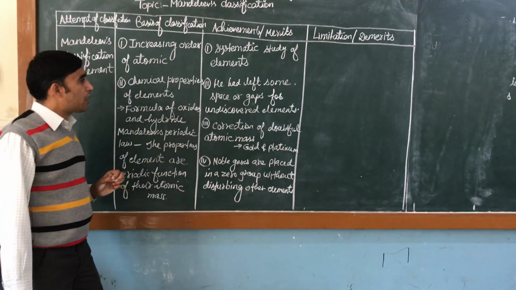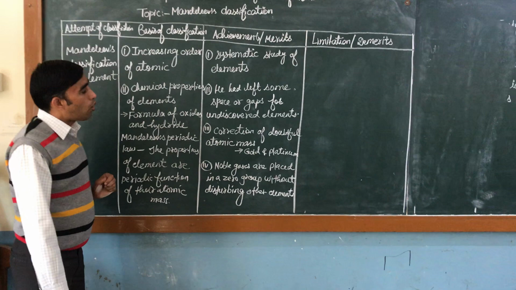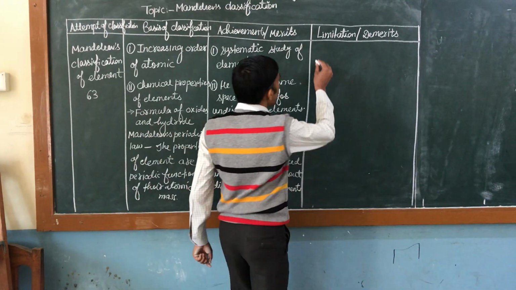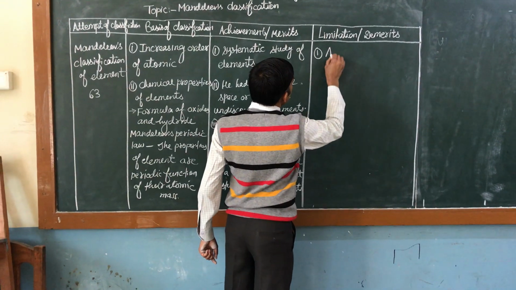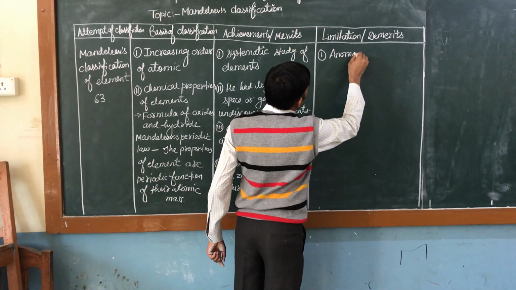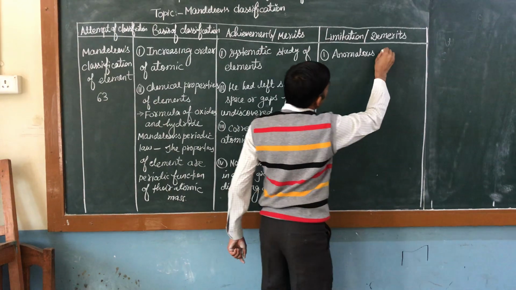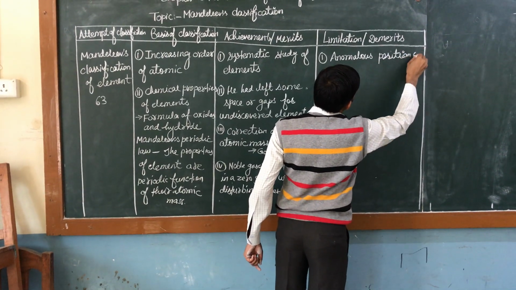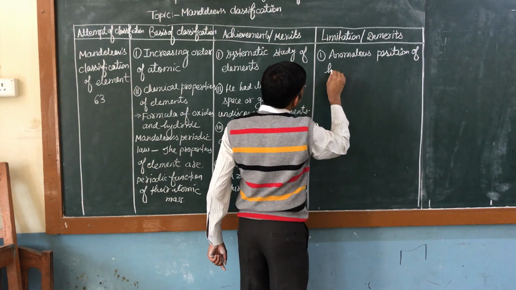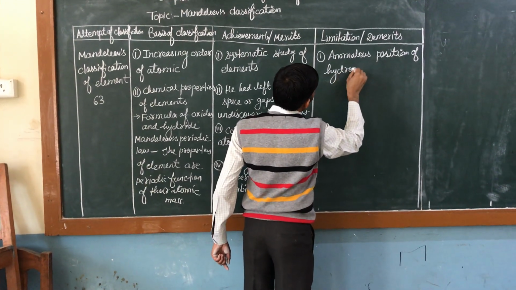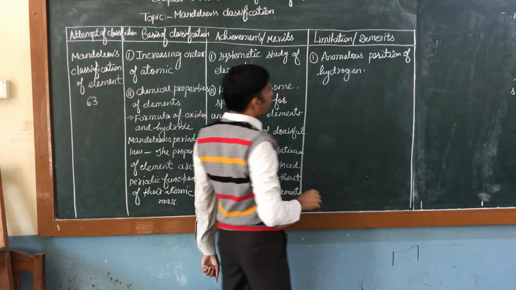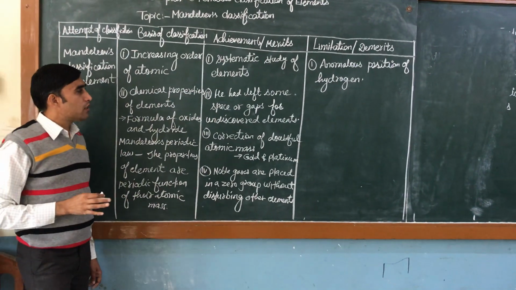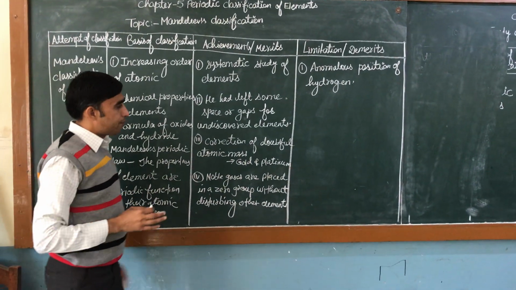In spite of some merits, there are some limitations of Mendeleev periodic table, which are as follows. Number one, anomalous position of hydrogen. It means the position of hydrogen is not clear in Mendeleev periodic table because it is placed with metals.